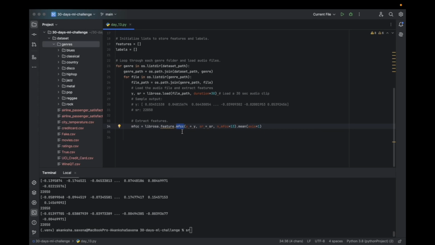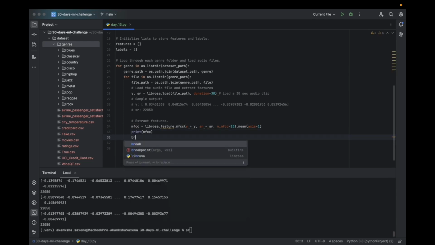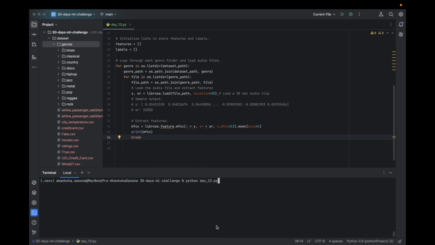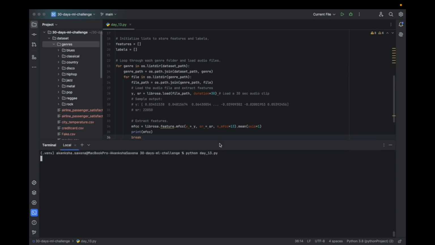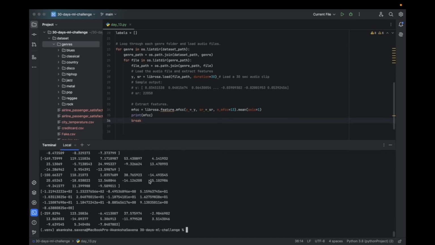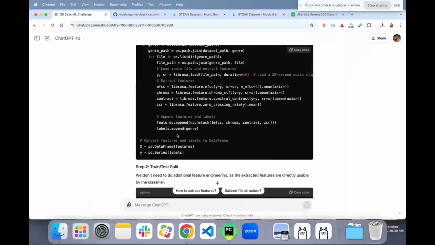For now I'll leave it as these are the features that help in classifying an audio file. So we are getting the mean of the columns, and let's print mfcc and break and run this file. Okay, we did get it.